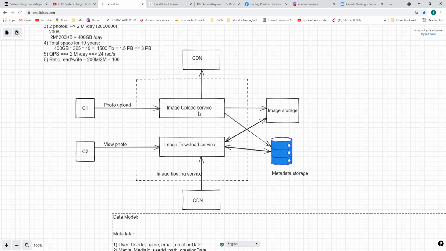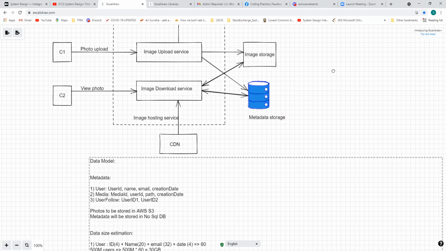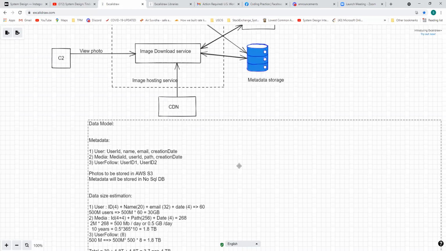So we'll have two different services for upload and download, and the reason is because upload will be time consuming, and for download we don't want to have a bottleneck whenever we are reading photos, correct? So we just separate them, and we have two different storages: one for the image storage, which will be something like S3, and metadata storage, which will be holding all the data of our photo locations and users and everything, right? We'll come back to this a little later.